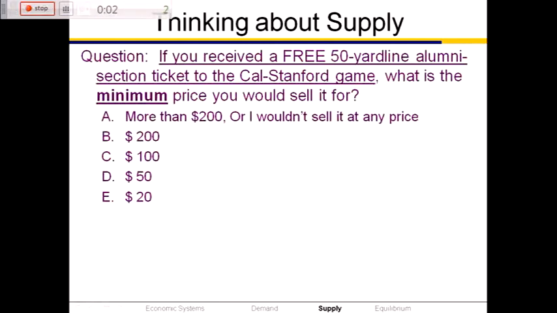Suppose that you had received a free ticket for a 50-yard line seat on the alumni side of the stadium, so the cushy seats in the shade. Got it? You got a free 50-yard line ticket on the alumni side for the Cal Stanford game, for the big game. Somebody gave it to you for free. What price would you sell it for? More than $200 or you wouldn't sell it. So either of those options is A. B, you'd be willing to take $200 but nothing less. $100 is C, 50 is D, and 20 is E. What's the minimum price you'd be willing to take for that ticket? 50-yard line seat, cushy seats, no sun in your eyes, alumni section, no card tricks.